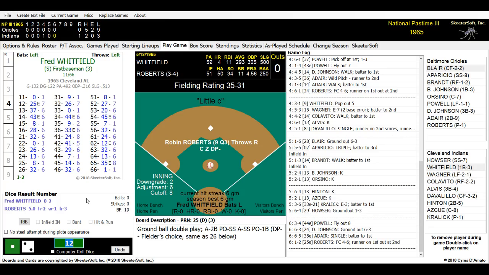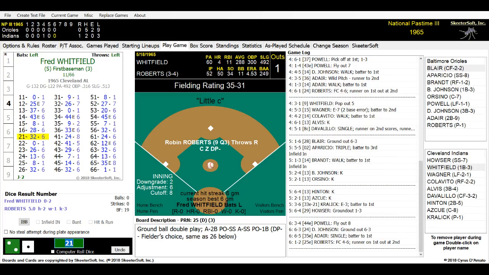Batting for the Indians is Fred Whitfield, Leon Wagner, and Rocky Colavito. Fred Whitfield is 0 for 2. He has popped up to the third baseman and grounded to the first baseman unassisted. Robin Roberts is on the mound. He is firing a 2-hitter. Unfortunately, he's on the wrong end of it. Cleveland leads 1-0. Here is the pitch.